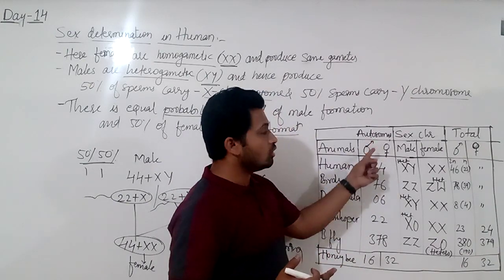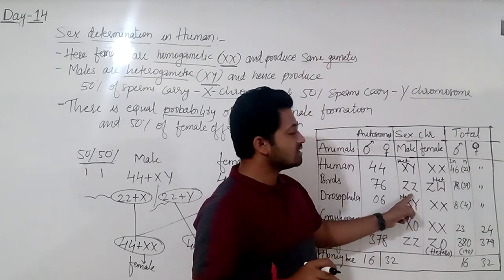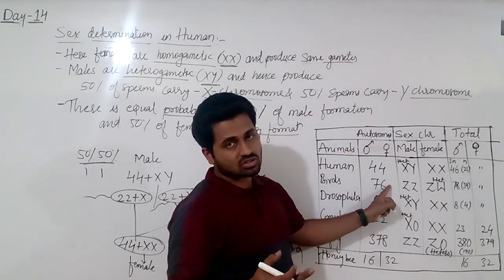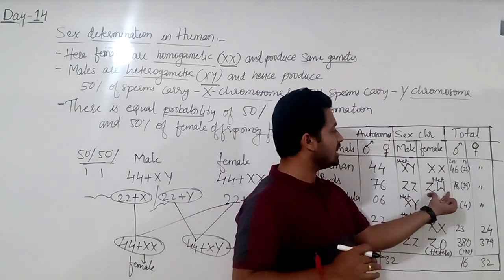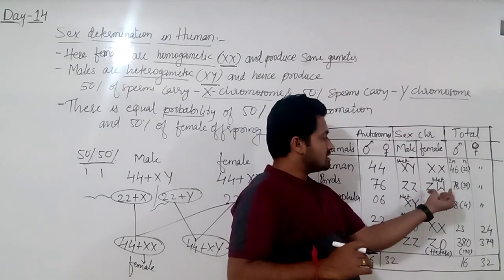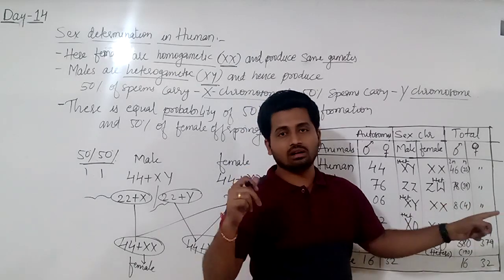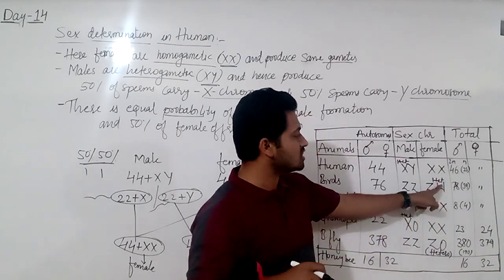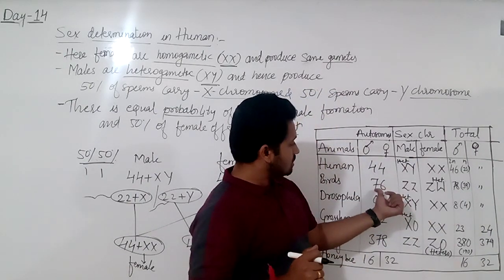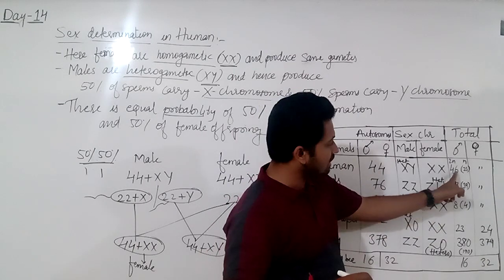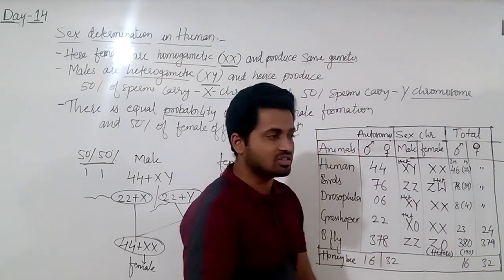The number of autosomes is 76. In males, 76 autosomes and ZZ sex chromosomes. In female, the 76 are the same, and ZW is the sex chromosome. Here female is heterogamety, as I told you already in the last class. Female is heterogamety, I have written HET here at the top. Total number of chromosomes is 76 plus 2, 78, that is diploid. Haploid is 39. Male and female have the same number of chromosomes.